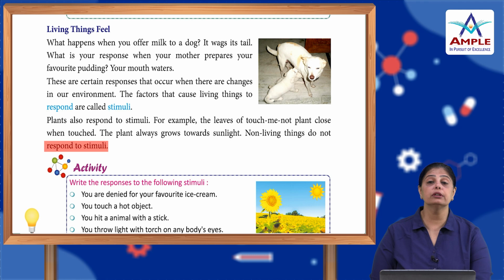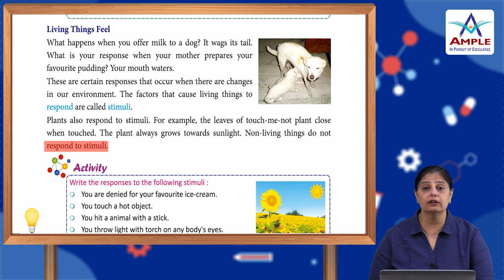So children, we all have emotions. The living organisms have emotions. They all feel, be it plants. For example, the touch-me-not plant folds itself, it feels shy. Plants grow in the direction of the sunlight. So that's how they start feeling.